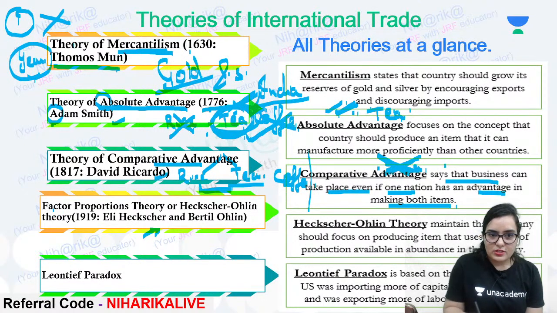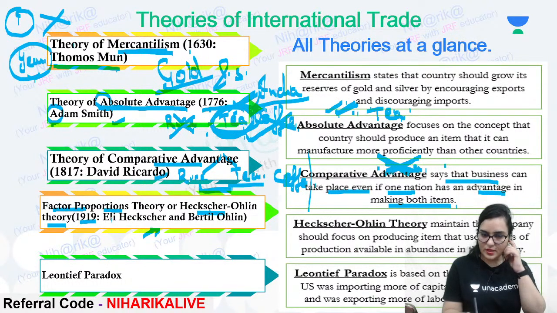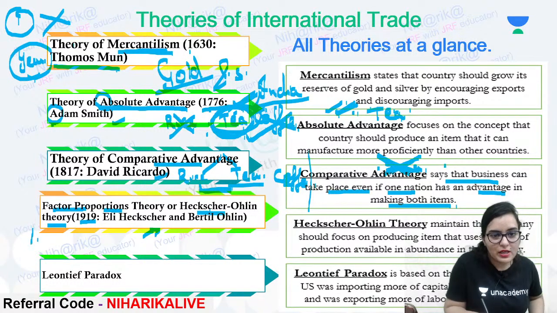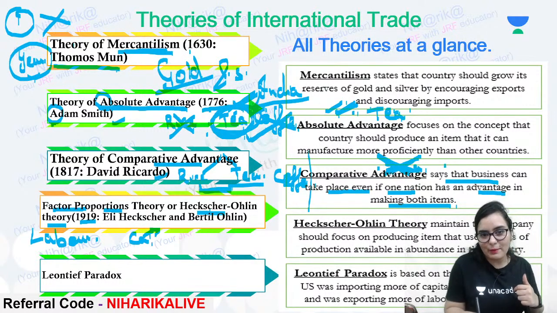Now, what is the factor production theory of Heckscher-Ohlin? Right? Heckscher-Ohlin theory says that, first of all, the company should focus on producing the item that uses the factor of production available in abundance. For example, we have labor more or we have capital more.